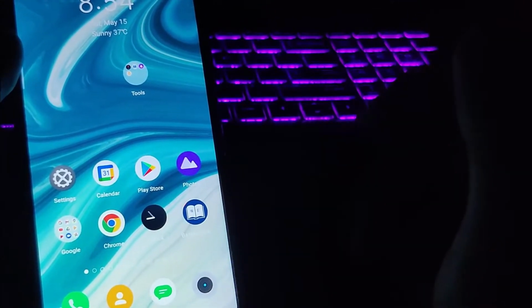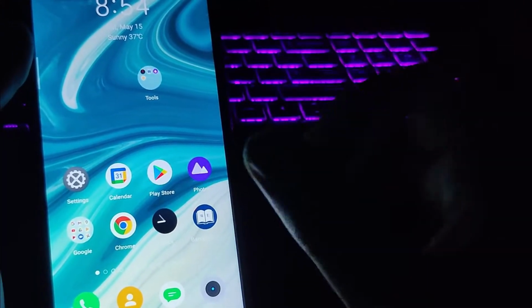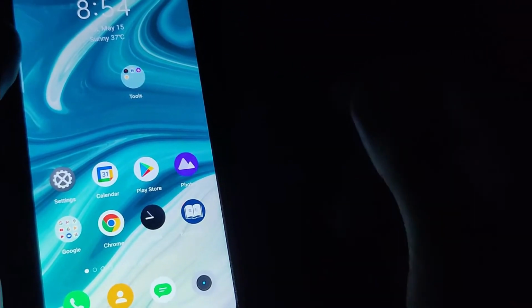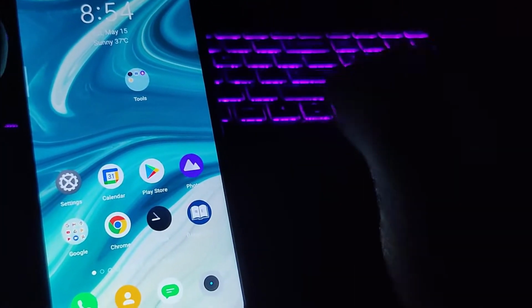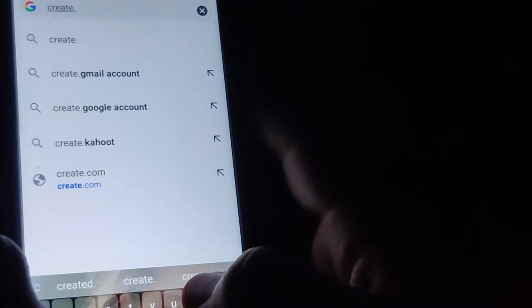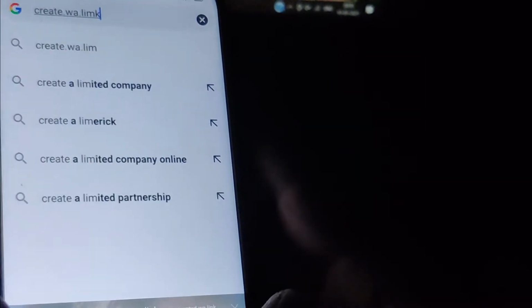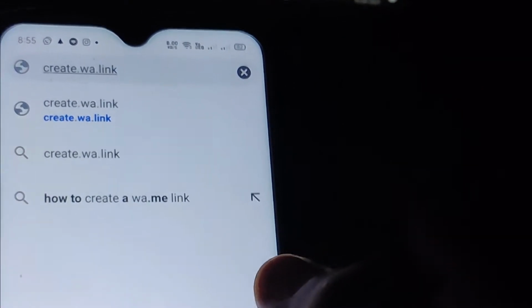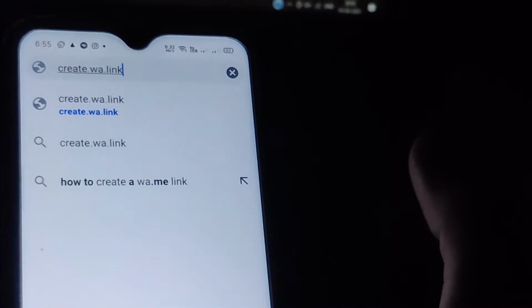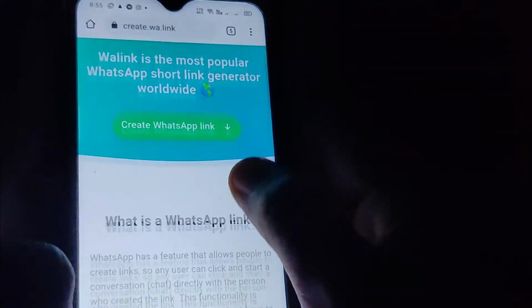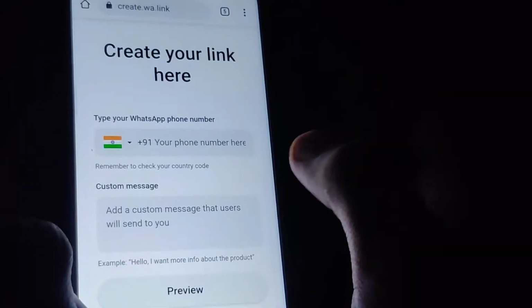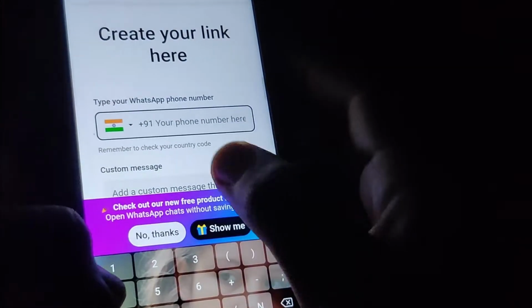What you can do in that case, you can share a link to them, and through that link they can easily chat with you in WhatsApp without even saving your number. So for that, just open any browser in your phone and search here for create.wa.link. This website will help you to generate a link for your number, and after sharing the link, anyone can chat with you without saving your number through that link.